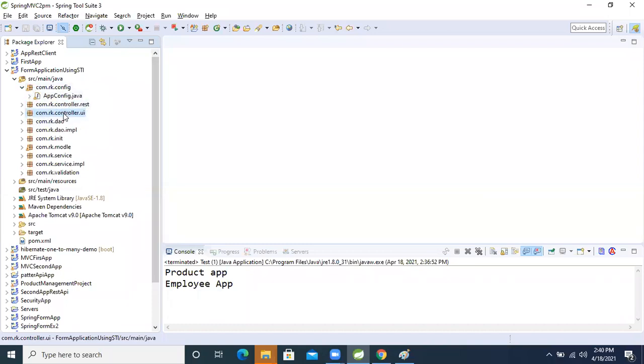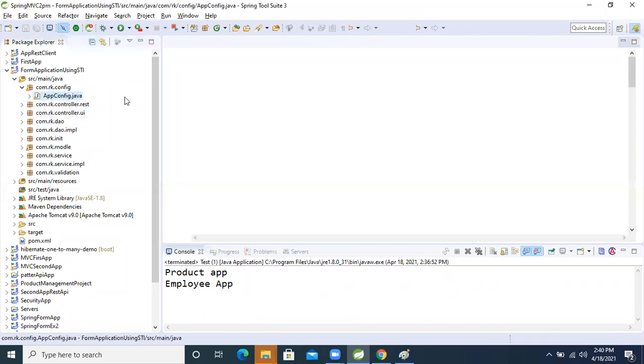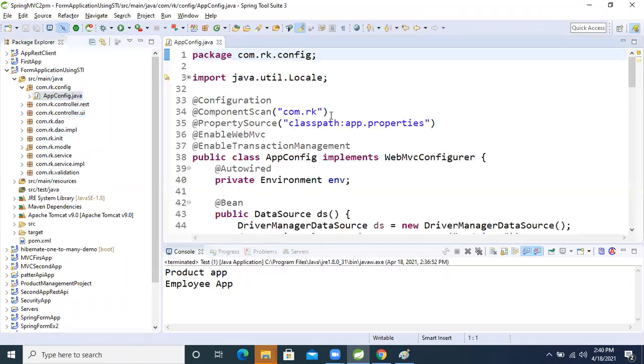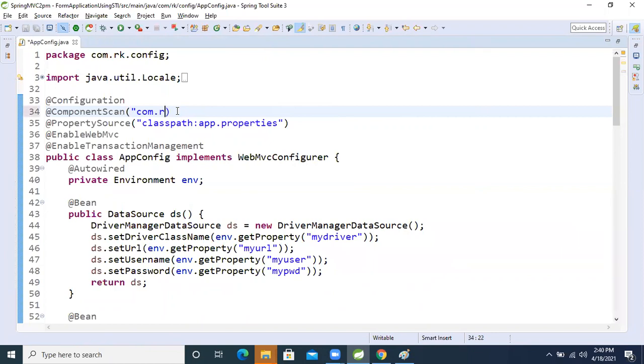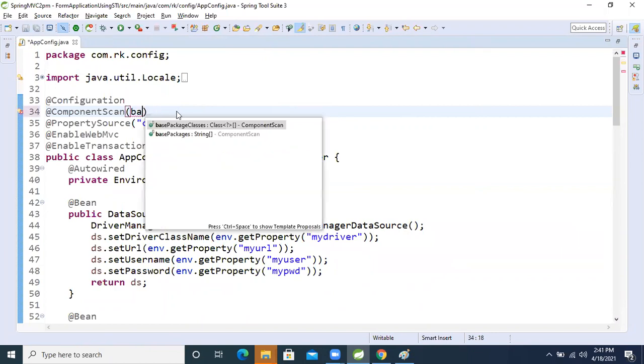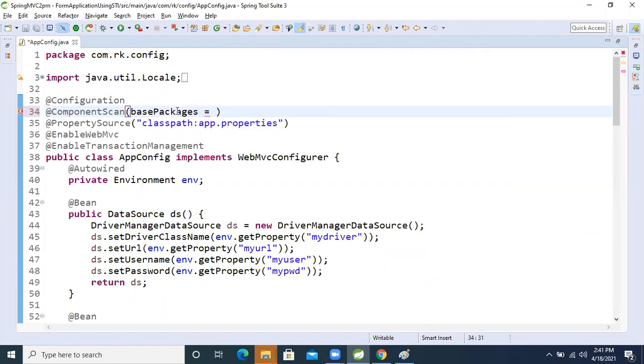If there is a difference, how can we do it now? Here the component scan is already there in the application configuration. Remove it. For base packages, in the array, first we give com.rk, all base packages.